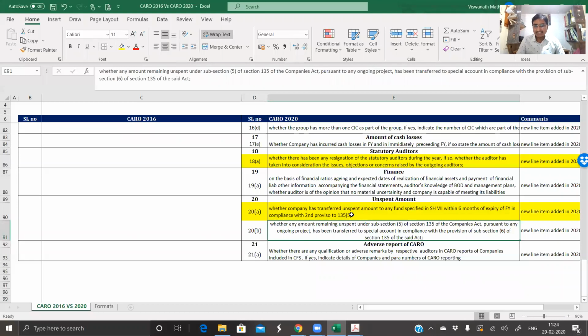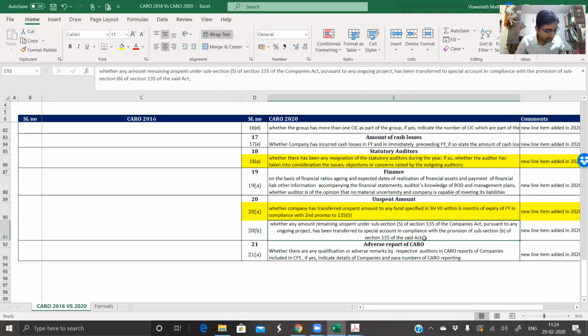They have a section mentioned here: whether any amount remaining unspent under subsection 5 of section 135 of the Companies Act, pursuant to any ongoing project, has been transferred to a special account in compliance with the provisions of subsection 6 of section 135. Any idea about section 135?